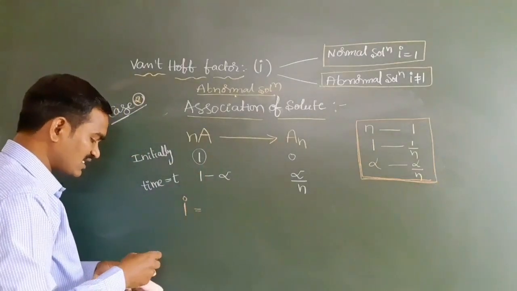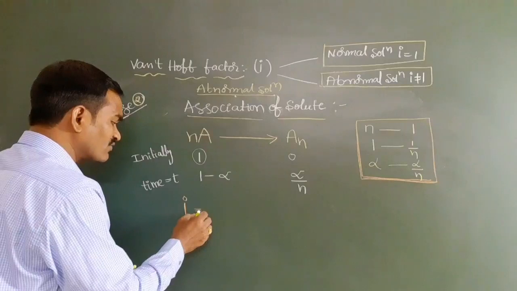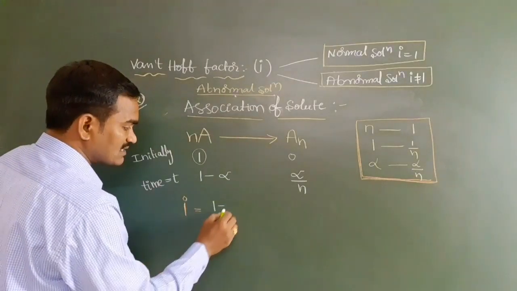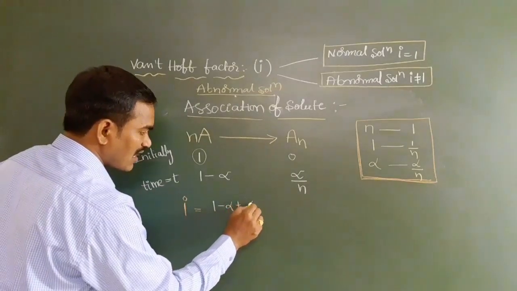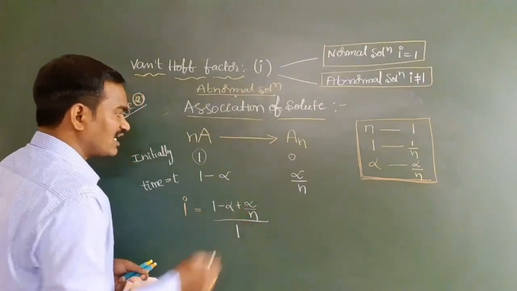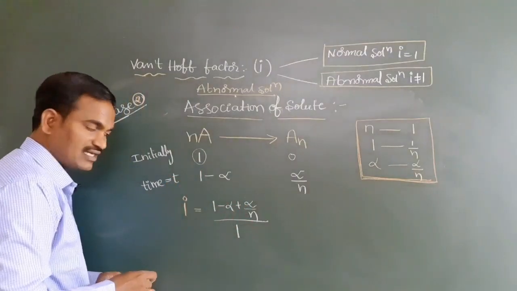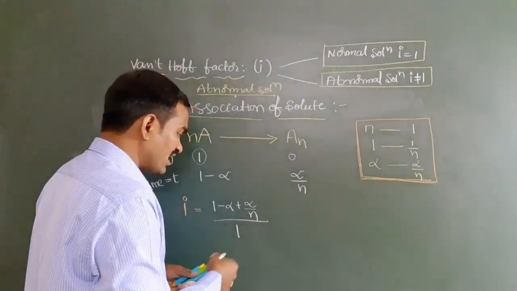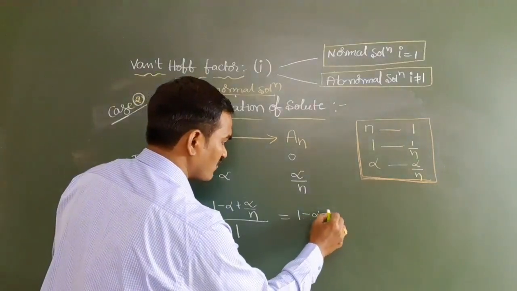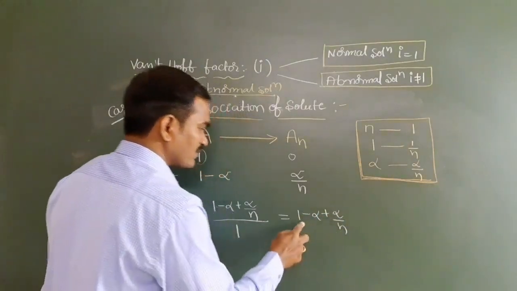So now you see this logic. What we are going to do is 1 minus alpha plus alpha by n divided by initially 1 particle. So here, simply we can take i = 1 minus alpha plus alpha by n, right?